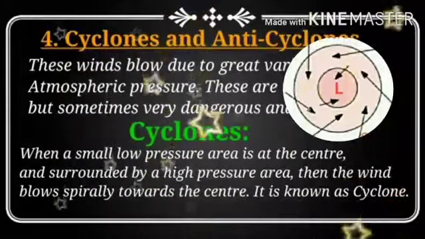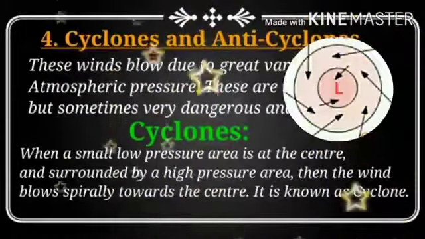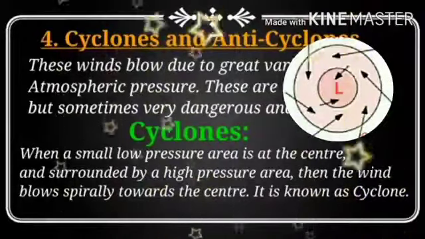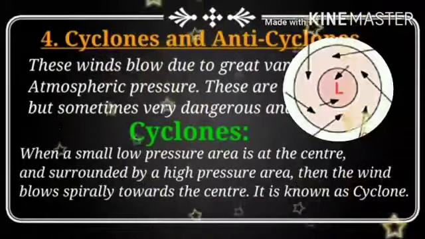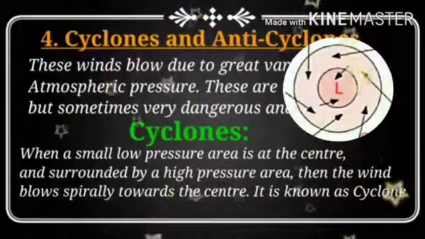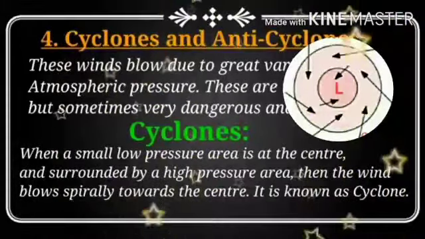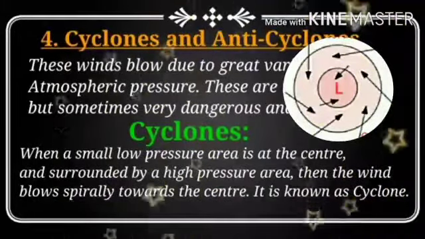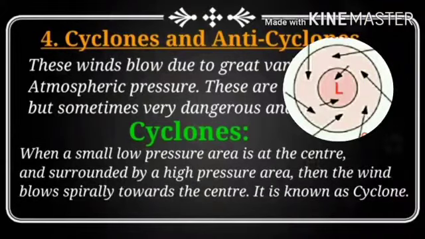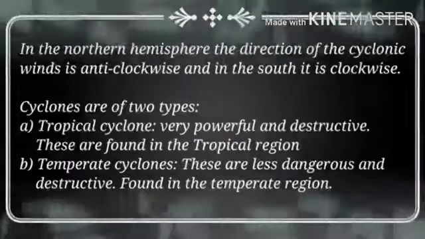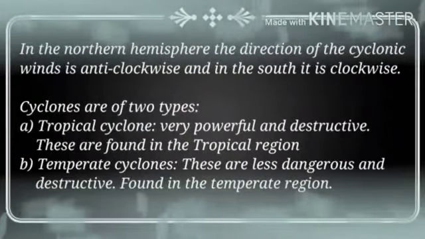Around this low pressure area, the high pressure area is surrounded. From this high pressure area, the wind blows towards the low pressure area. How does it blow? In a spiral, and the movement of the cyclonic wind is not the same in the northern and the southern hemisphere.